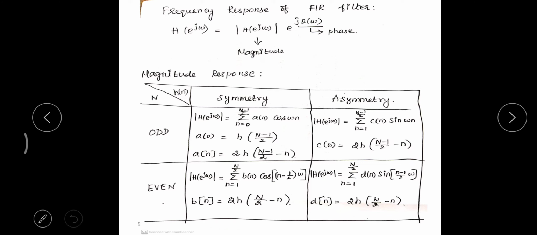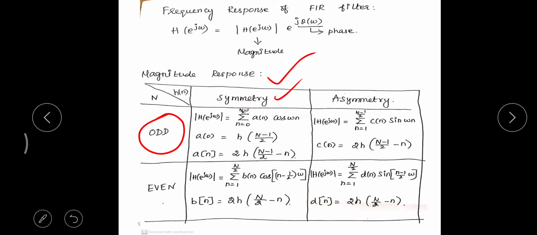Any frequency response for any filter is given as H of e power j omega equal to the magnitude portion into the phase portion, that is e power j theta of omega. Here I have taken 4 columns that you can look into. So the magnitude response: when N is odd and h of n is symmetric, then the magnitude of H of e power j omega is given as summation n equal to 0 to (N minus 1) by 2 of a of n cos omega n, where a of 0, a of n is given as so and so.